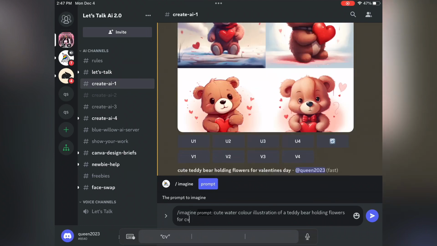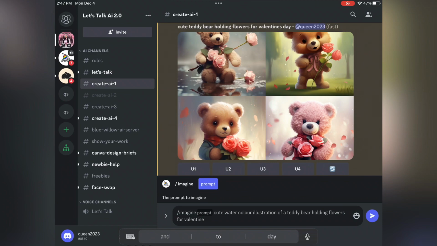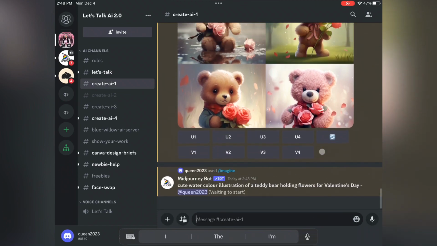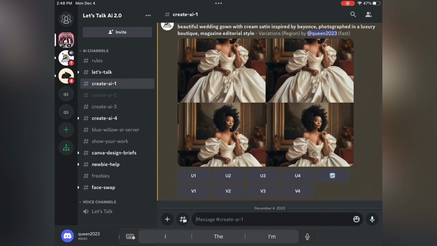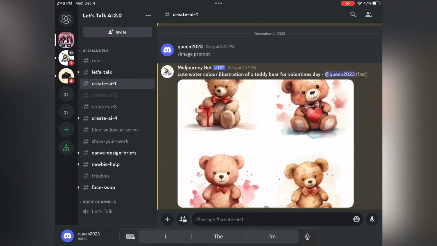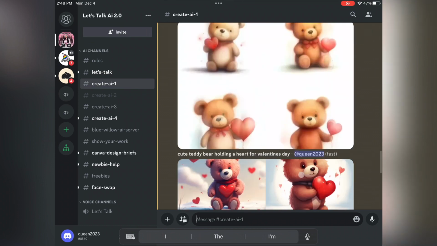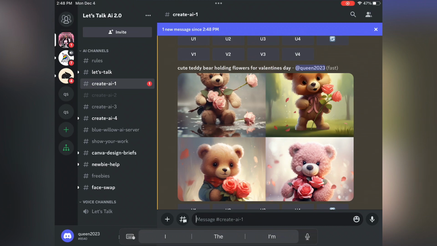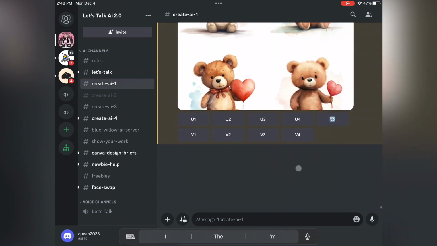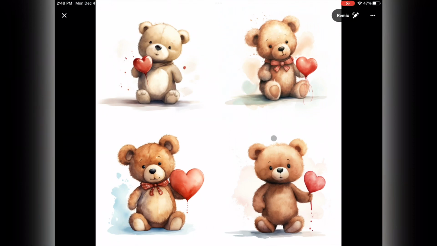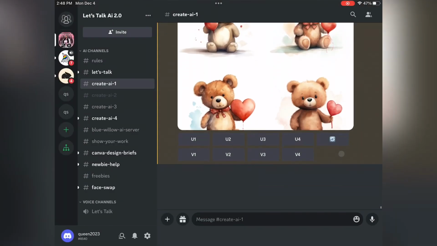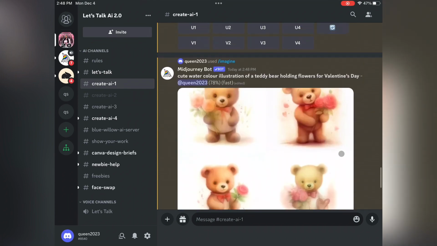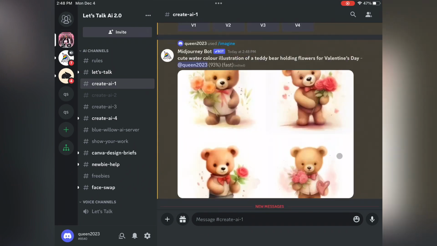If you let the AI generator do its own thing, for example, look at this. I never gave it any instruction. It kind of just threw everything at the wall, which sometimes is not the best because you don't get exactly what you're looking for. So you've got to be descriptive. You've got to think about what you like, because if you just left it at cute teddy bear holding flowers, it gives you not exactly what you're looking for. So we started off with this. That heart looks kind of cute, but it's not really giving us the whole Valentine's Day vibe. So we really have to keep prompting and giving it more information so we can get exactly what we like.